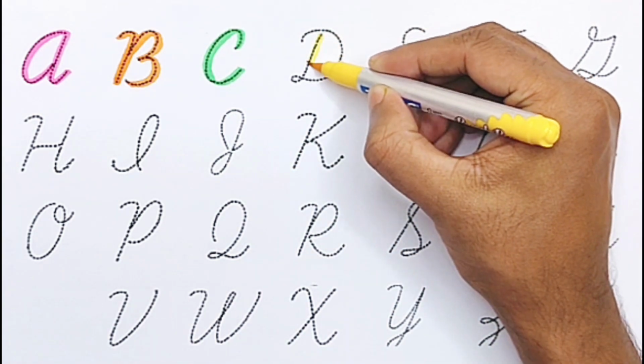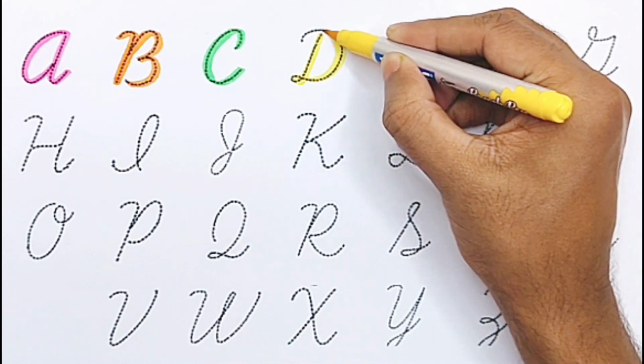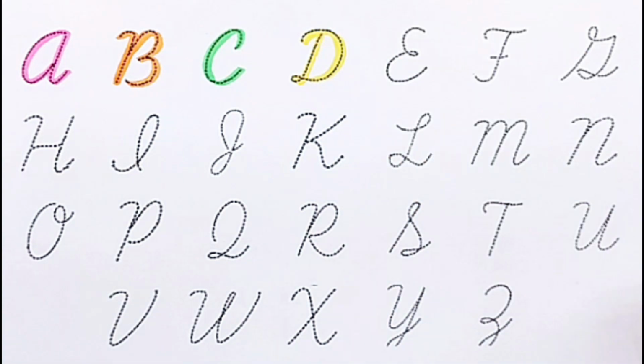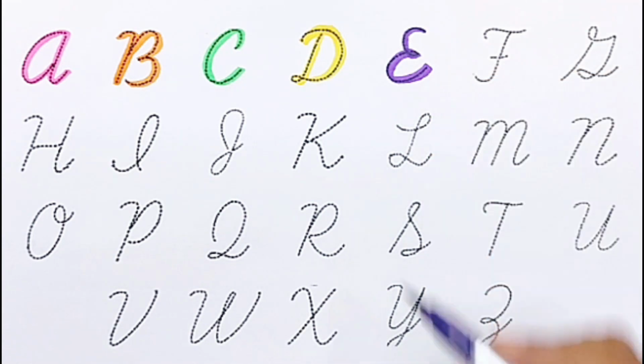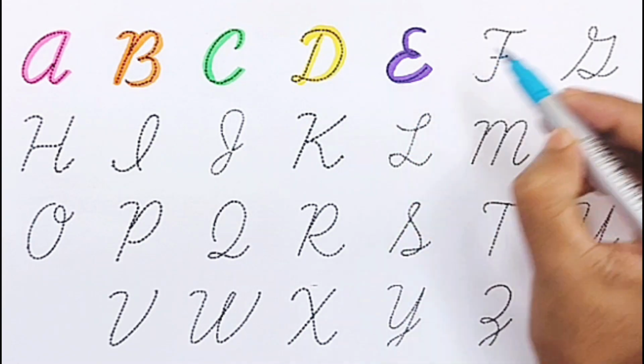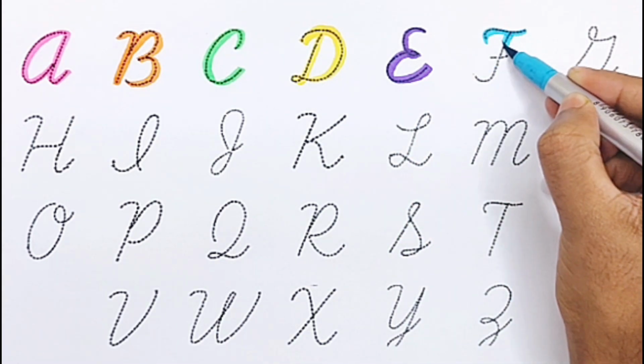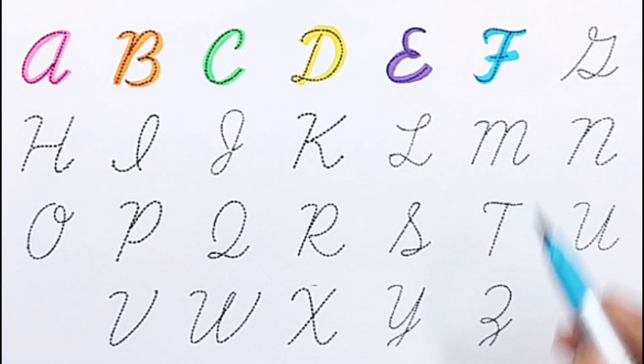Yellow color. D for dog. Purple color. E for egg. Sky blue color. F for fish.